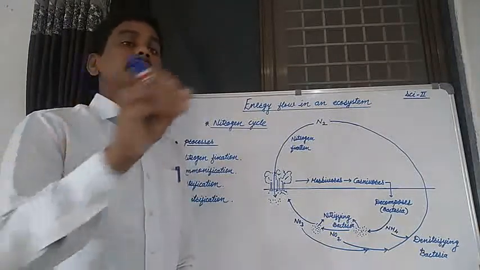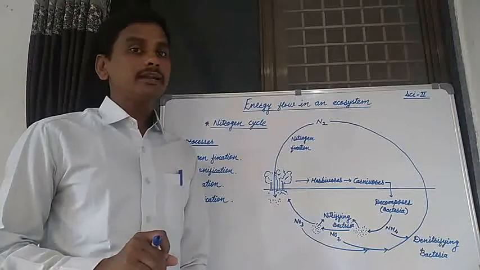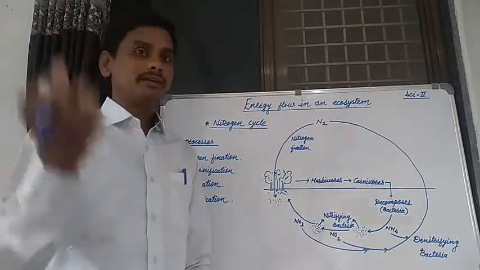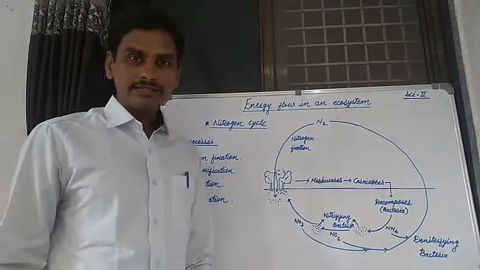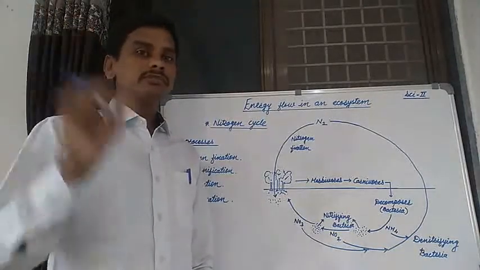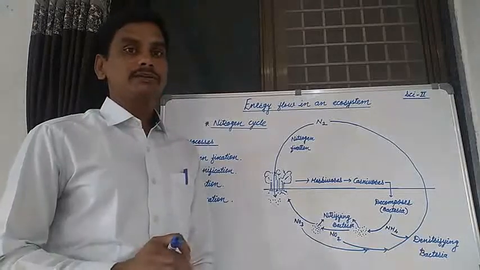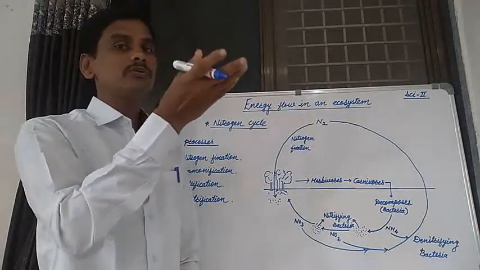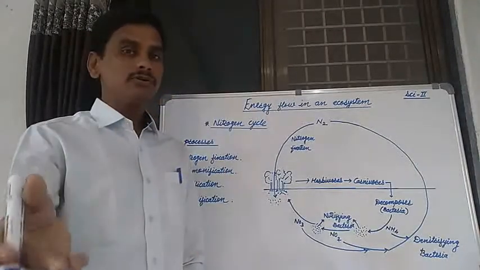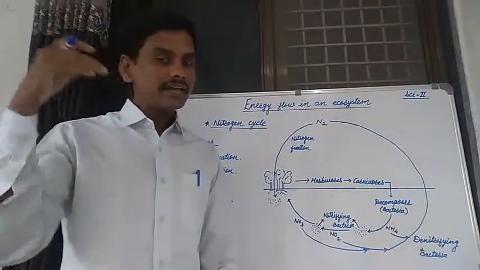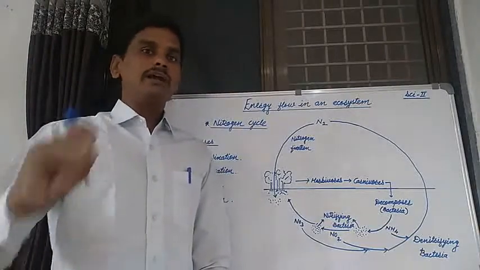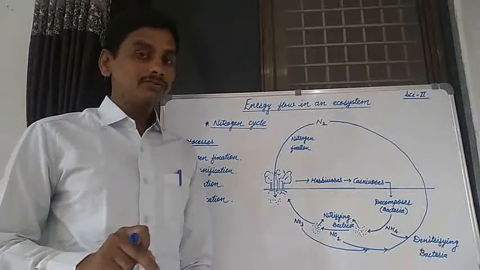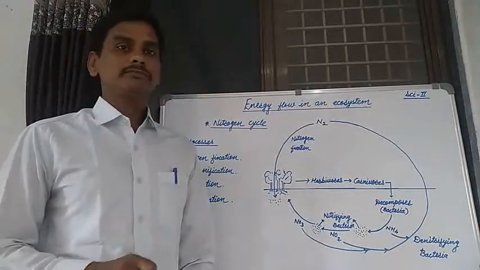Then, after completing the carbon cycle, we know that carbon is present in the atmosphere in the form of carbon dioxide, and this carbon dioxide is necessary for the process of photosynthesis in a plant. How this carbon dioxide passes from the atmosphere to plants, from plants to animals, from animals to decomposers, and again from decomposers to the environment. That is known as the carbon cycle.